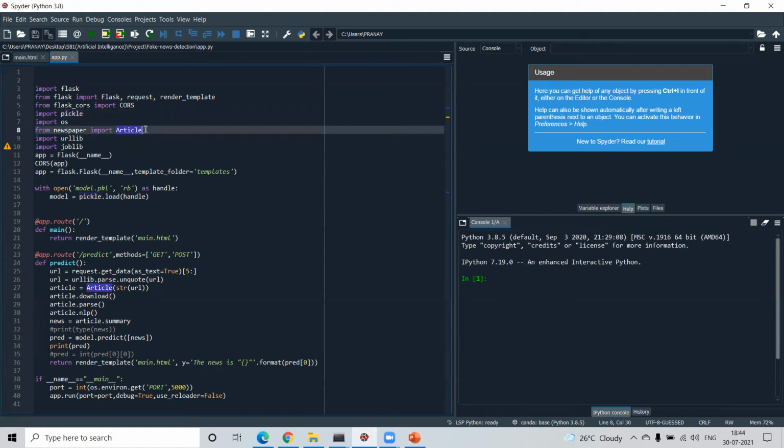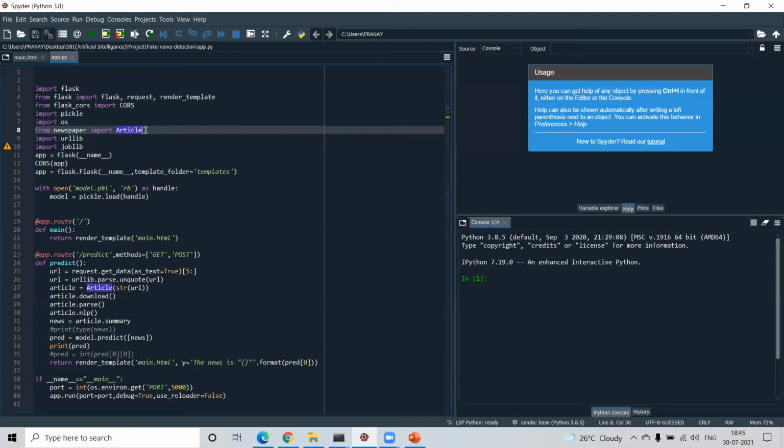Article is the main point of this project. Here the article will be the URL sent by the user, which goes through the imported Article class. So it will be important for us. Next we'll import the necessary libraries such as urllib and joblib. To start our page, we need to write app = Flask(__name__), along with CORS(app), and template settings.